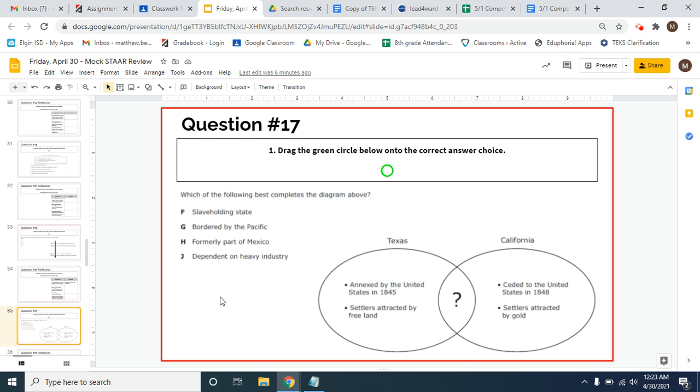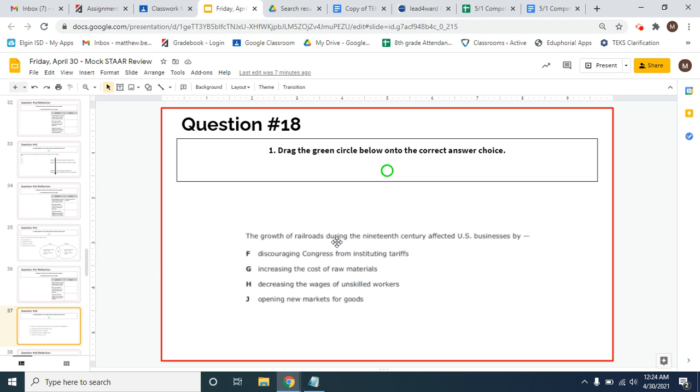The correct answer would be H. They were both formerly part of Mexico. Remember, Texas gained its independence from Mexico and then became a state. California belonged to Mexico, but we won this land whenever we defeated Mexico and signed the Treaty of Guadalupe Hidalgo. And so that would be what is in common here. Both have a sort of a common Hispanic heritage.